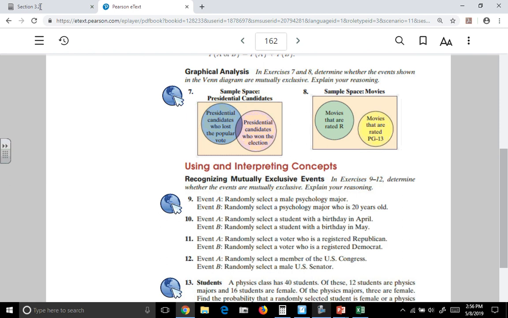For number 12, we randomly select a person that's a member of Congress, and we randomly select a male U.S. Senator. Notice these are not mutually exclusive. There is overlap. U.S. Congress, remember that refers to both the Senate and the House of Representatives. So there are some people that fit event B. They're a male senator. And if they're a male senator, they're also in Congress. So there are people that fit both criteria. So that is not mutually exclusive.